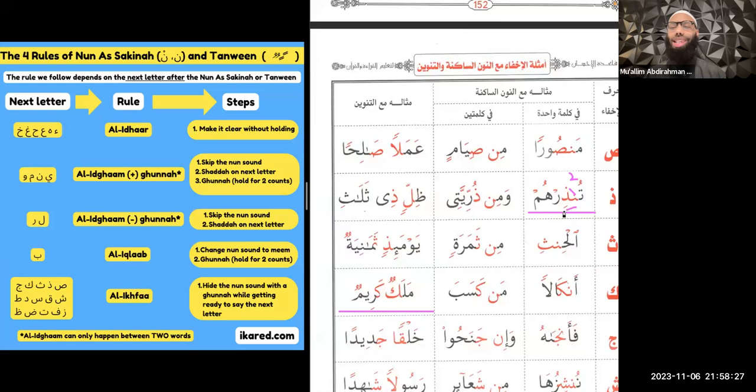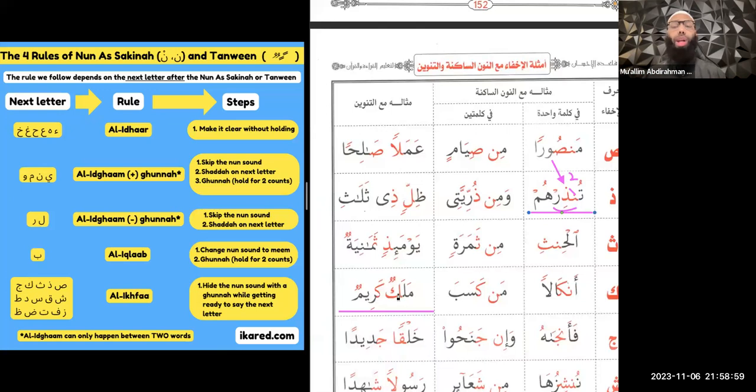Now I'm going to demonstrate because that sounds really confusing at first. We're going to hide the noon sound with a ghunna while getting ready to say the next letter. So your mouth, while you're holding the noon sound, is going to be in the position to say the next letter. It's going to be in the position to say this letter. So it's going to sound like this. Tundirhum. Do you notice how my tongue is passing my teeth? Why? Because that is the position to say the letter dal. Tundirhum. All right. Now let's do an example with tanween.